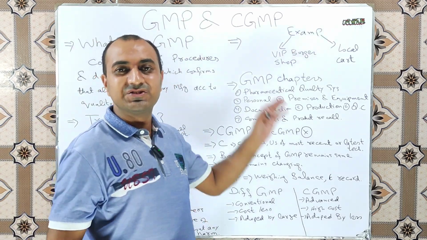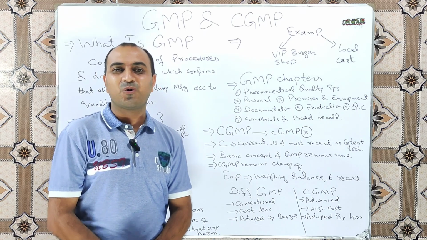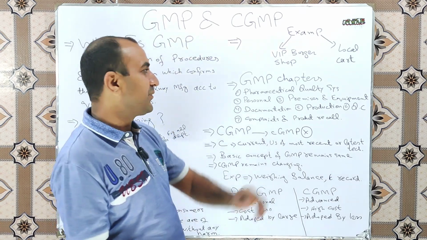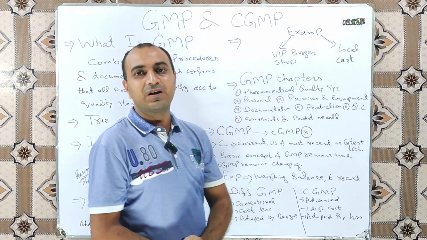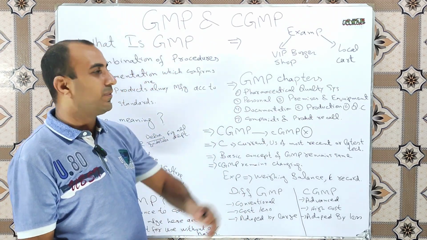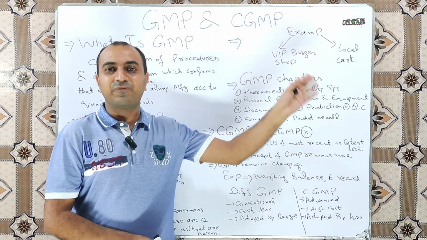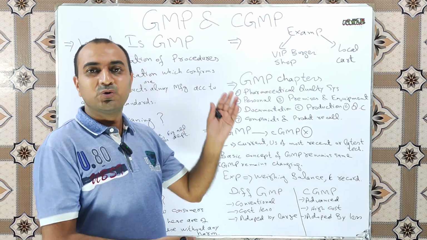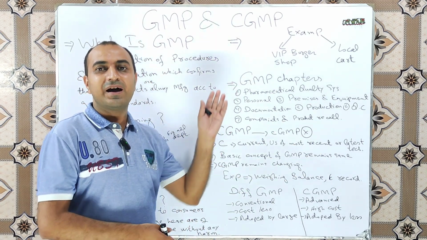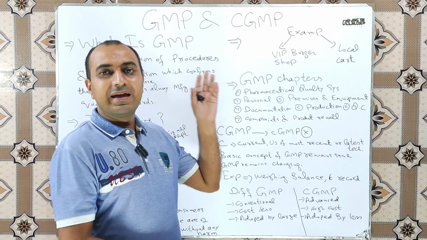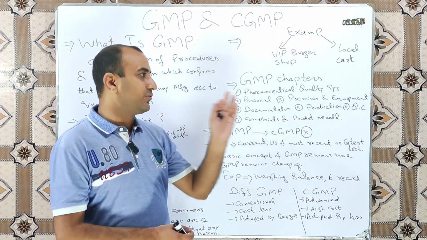Now we will discuss GMP with a routine practical example. Suppose you are on a road and you want to eat a burger. You have two options: buy it from a VIP burger shop or from a local cart. If you want a high quality burger, you will go to the VIP burger shop because a well trained staff is available, you have proper sitting arrangements with an air conditioning system, the hygienic level is very high, and the burger is prepared and served according to defined procedures.